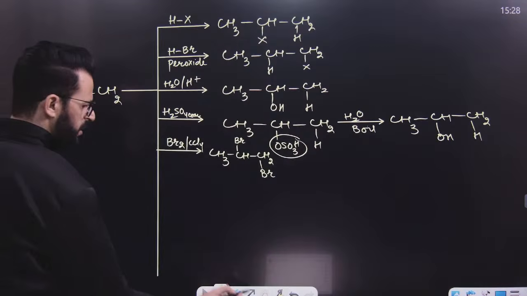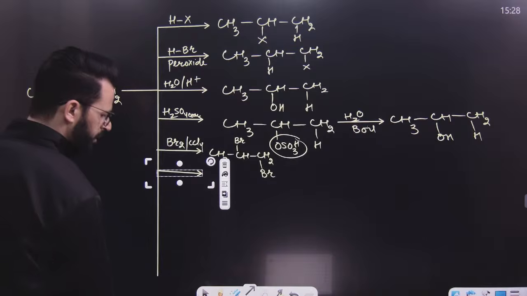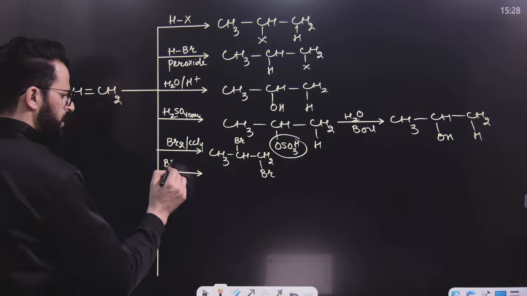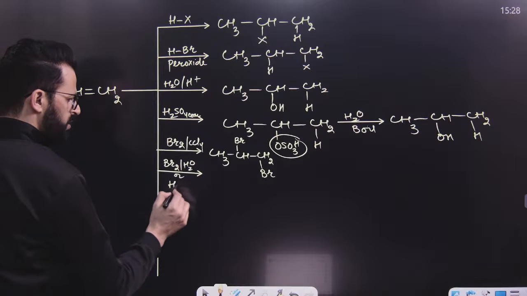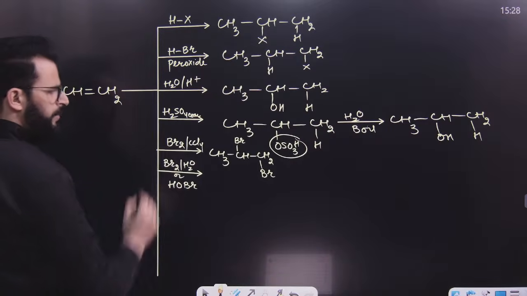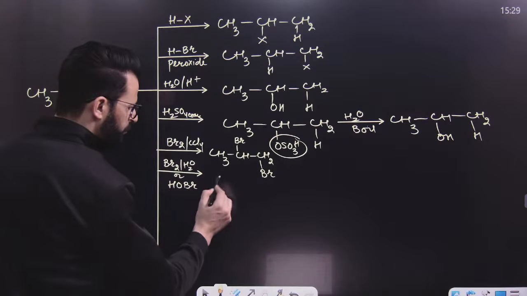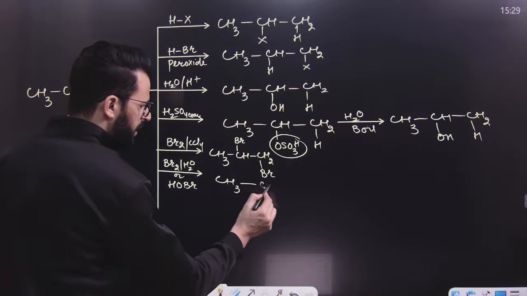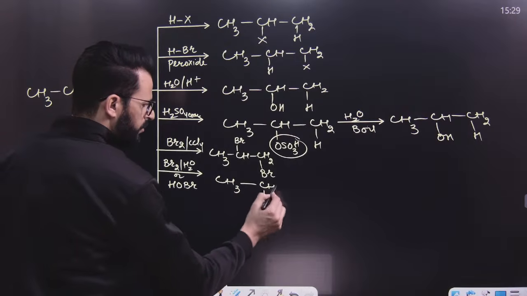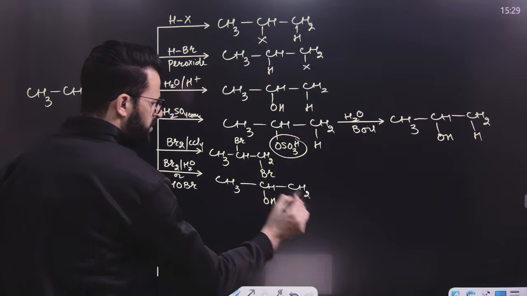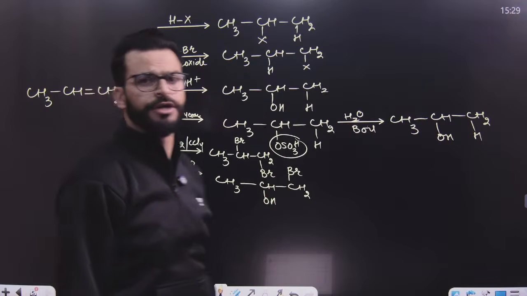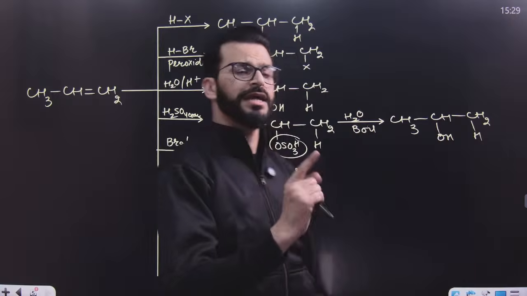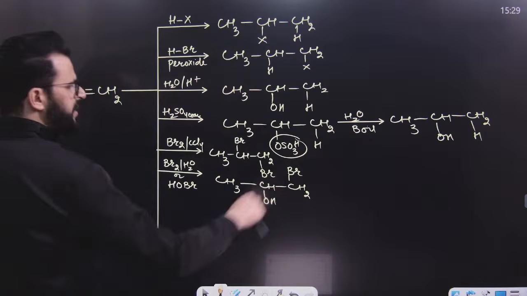Now, after this, if you use bromine water, Br2/H2O, or you can say hypobromous acid, HOBr, then what will be the product? The product will be once again like this. Say for example, the product is like this. That means addition of OH and Br takes place as anti-addition. This is basically an anti-addition reaction.